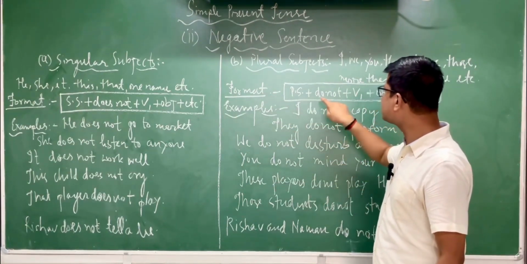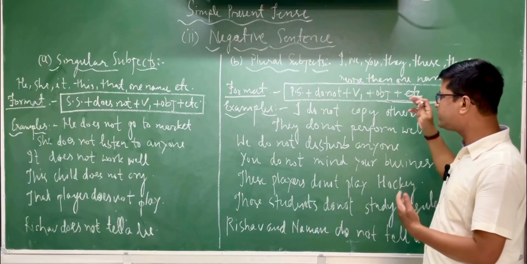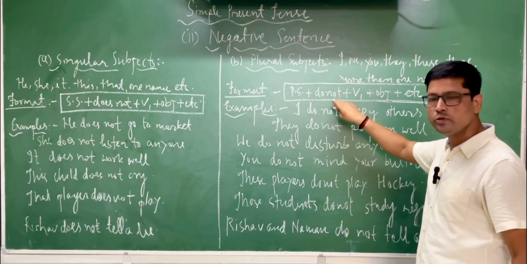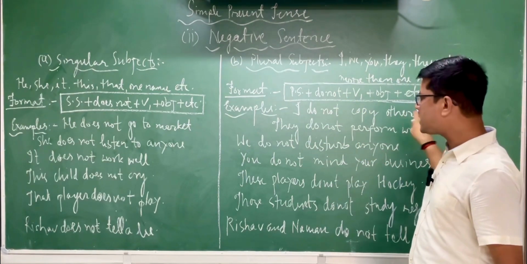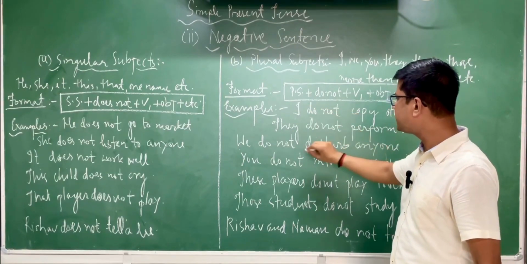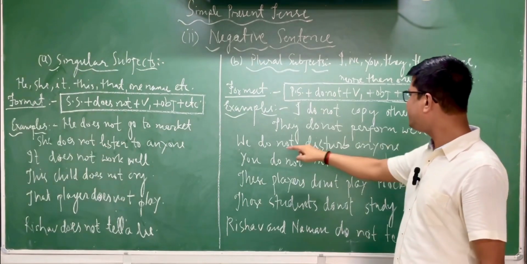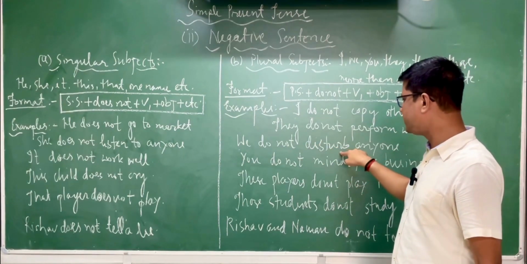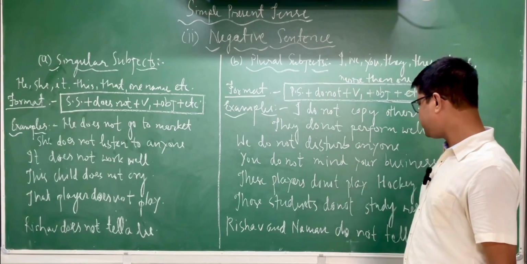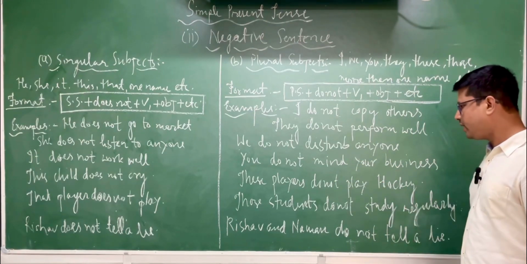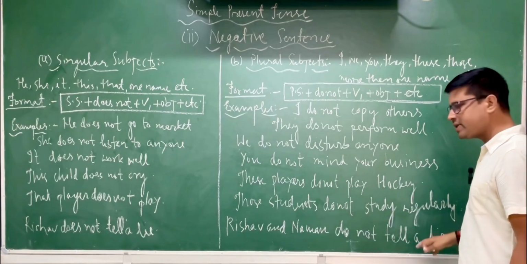Then the format will be plural subject plus do not plus v1 plus object plus etc. Here also it is very simple that you have to use do not. Now examples. I do not copy others. Yes, I is a plural subject, here I have written do not. They is a plural subject, then I have written do not. Perform well, and we do not disturb others. Do not plus v1. You do not mind your business. These players do not play hockey. These students do not study regularly, and Rishabh and Naman do not tell a lie.